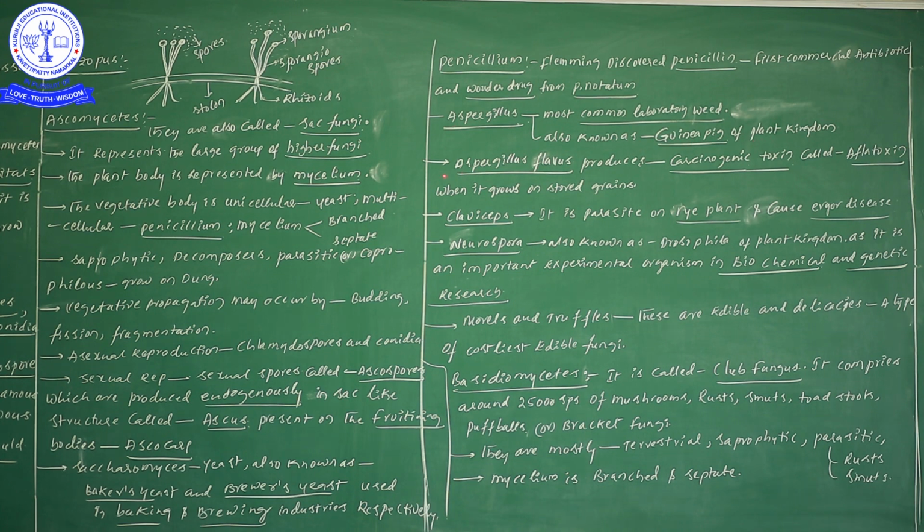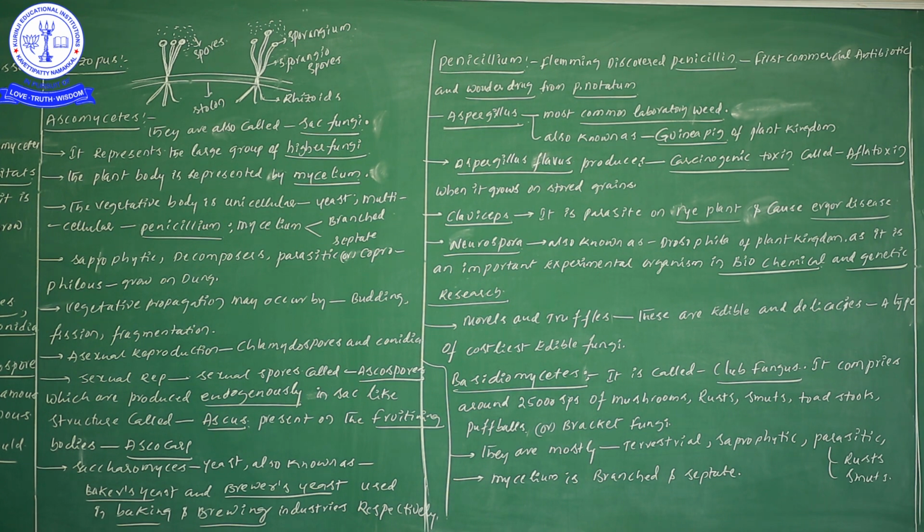Next, Aspergillus flavus is another species. This point is also important: Aspergillus flavus produces carcinogenic toxins known as aflatoxin, when it grows on stored grains.